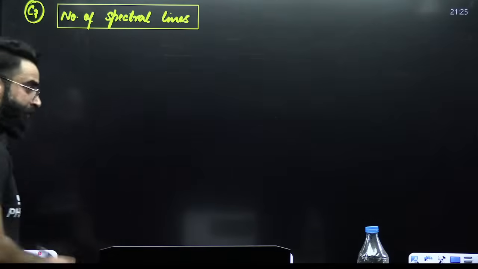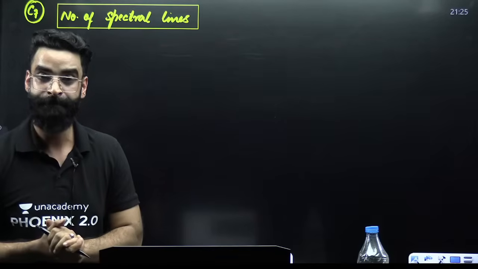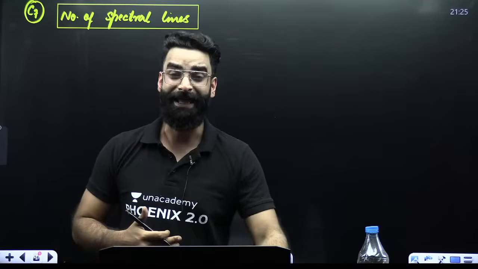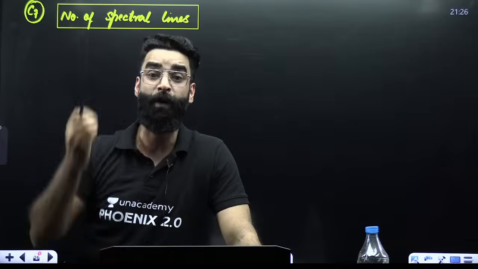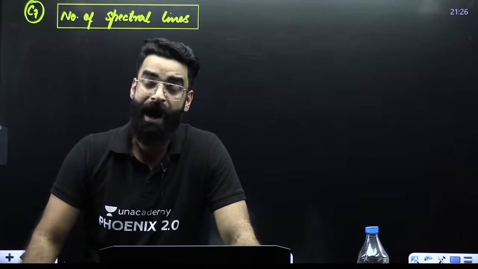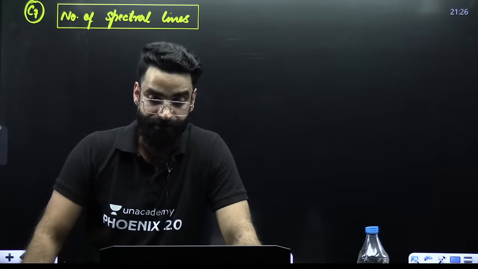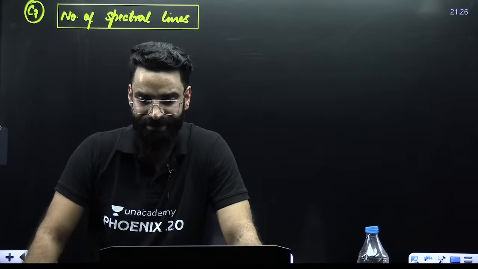So these sort of things are asked in your examination. Now, one more important topic, my dear students: calculation of spectral lines. For example, the question is, the electron is making a transition from 10 to 1. How many total number of spectral lines can be observed?